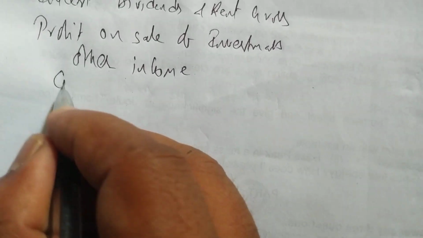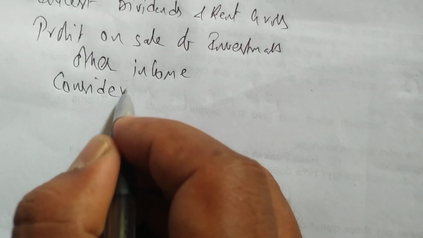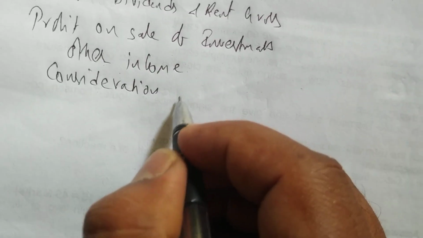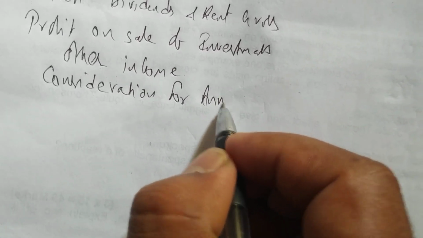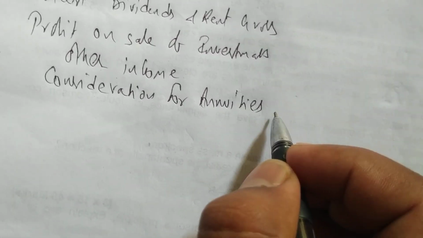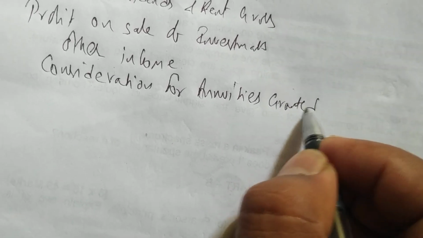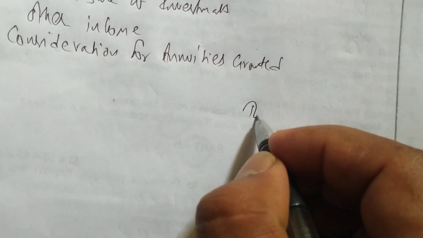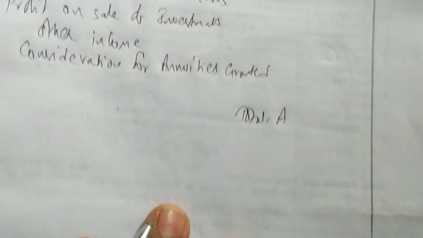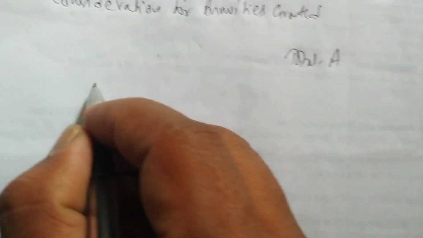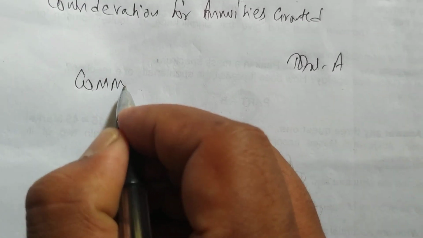Then after that, consideration for annuities granted. This is a format we are doing now, don't get confused. Format first we have to do. Then we get total A. Then we do commission, Schedule 2.